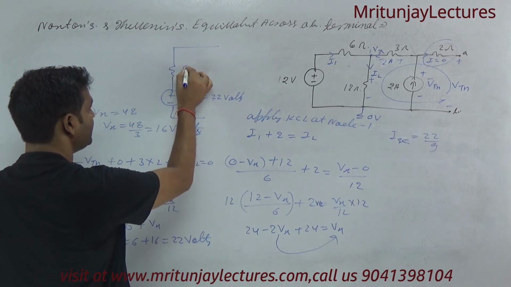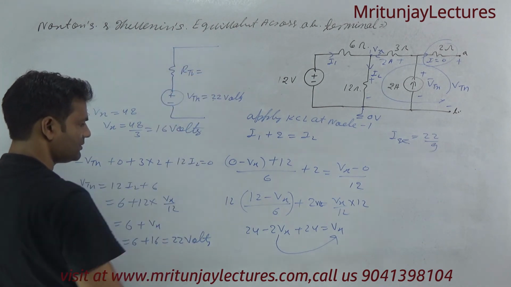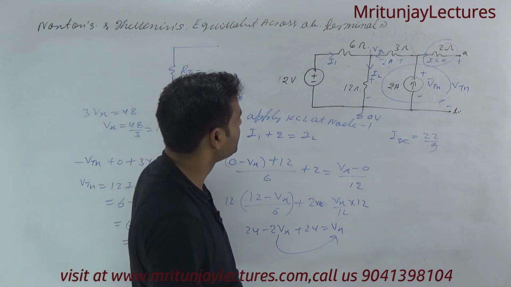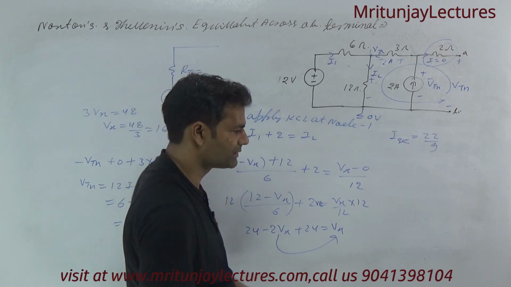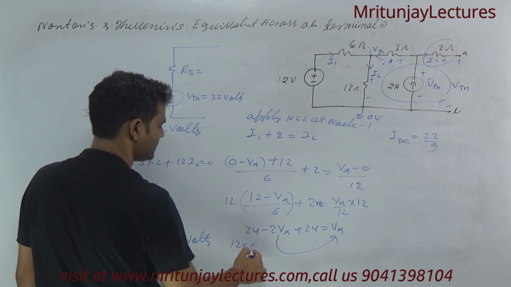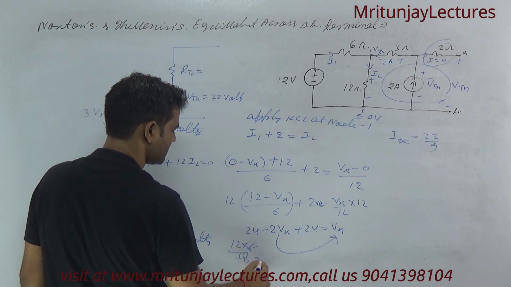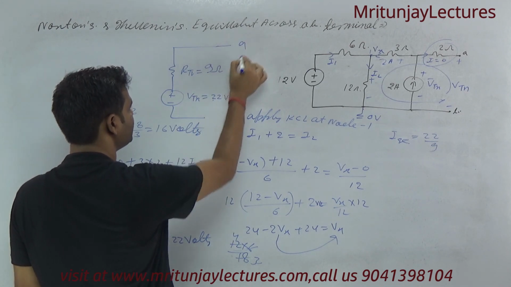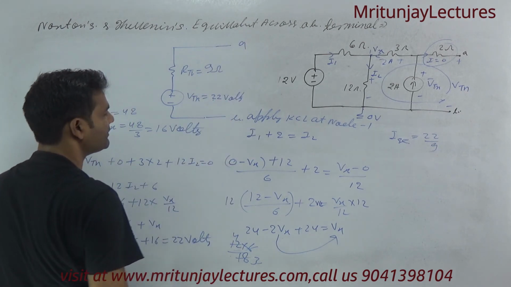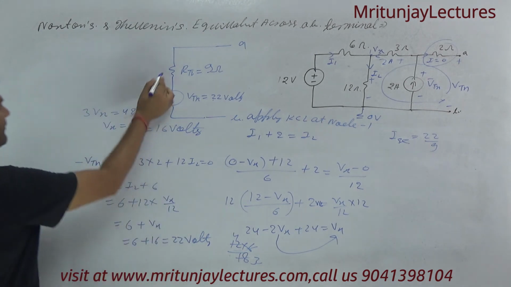And what about RTH? 6 into 12 divided by 18, plus 5, this is 9 ohm. So that is A and that is B. Clear?